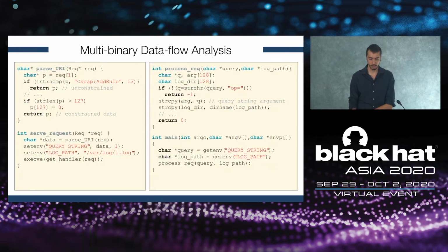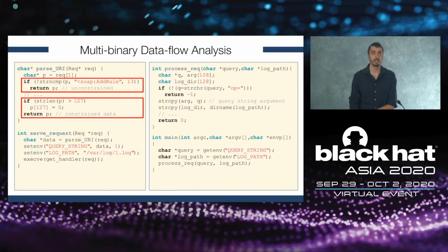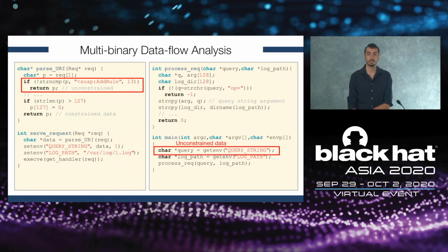Going back to our example, we know that the variable data is tainted, and we know that it comes from the function parse_URI. As you can see, again, in this function, there are two possible paths that lead tainted data out of the function, but only one of them does not apply constraints on the data. As such, we consider this path, and we propagate the empty set of constraints to the getter binary.